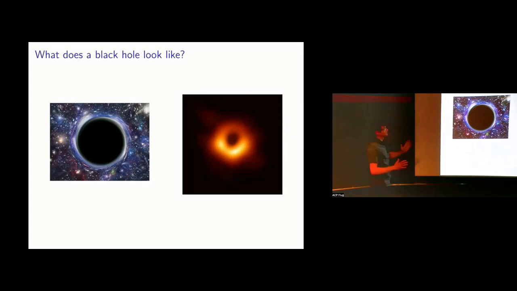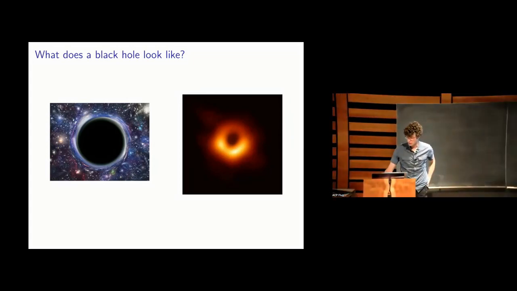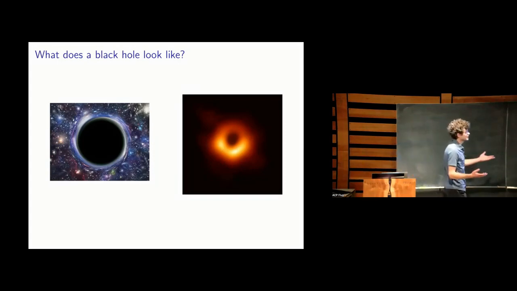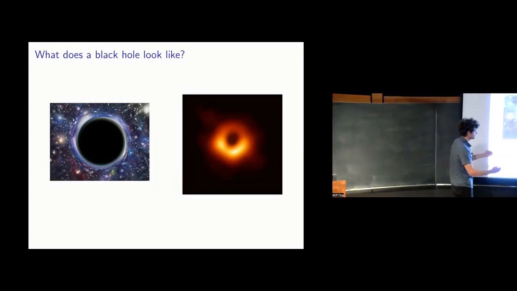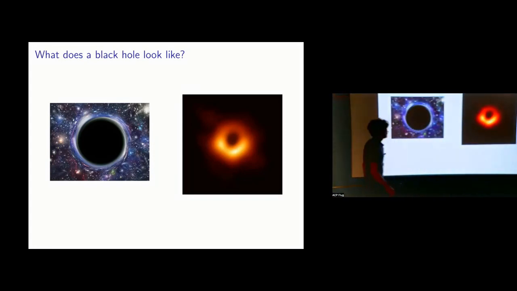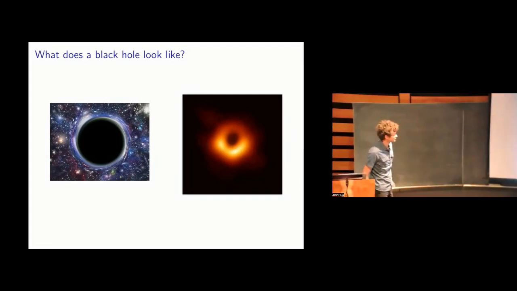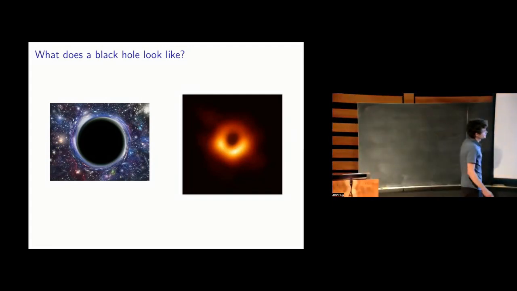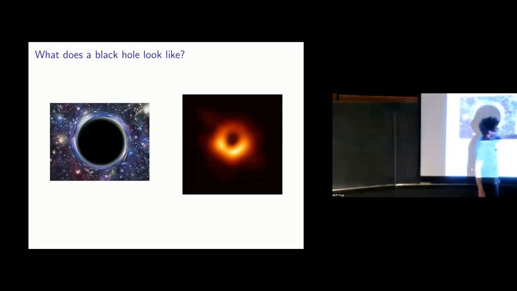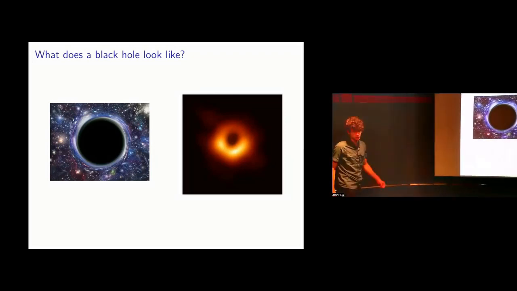But the last 5 years have been an exciting time for people who work on black holes, because now we have more real data about actual black holes. This here is a picture from the Event Horizon Telescope of an actual black hole. It's not an amazing picture, but it's amazing in that it's an actual picture of a black hole. You can see the dark region in the middle that corresponds to the actual black hole.